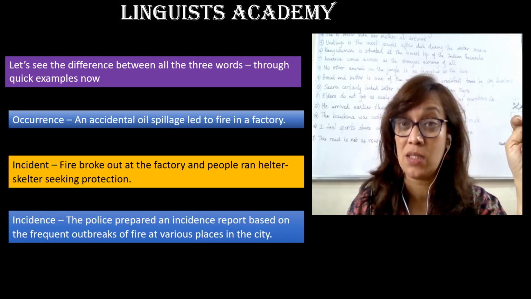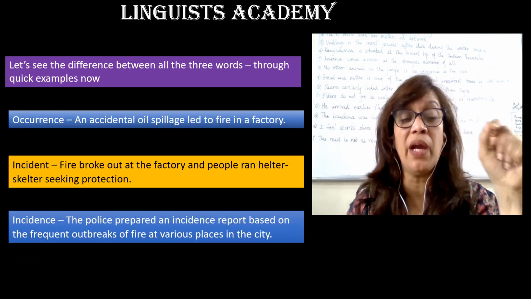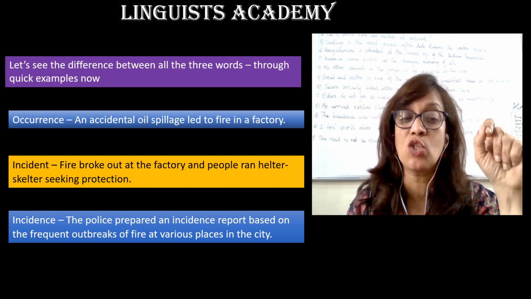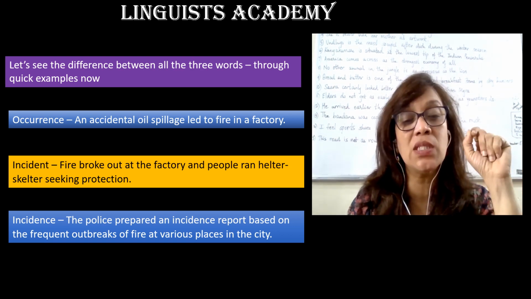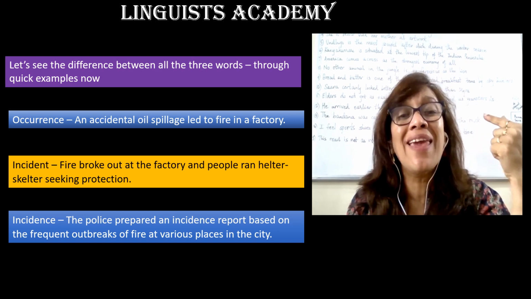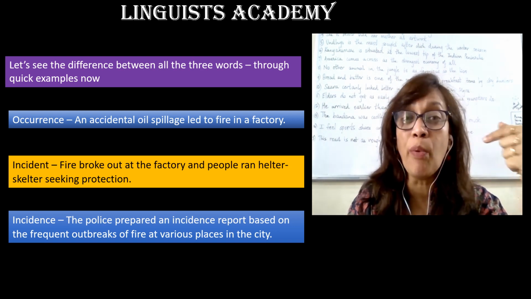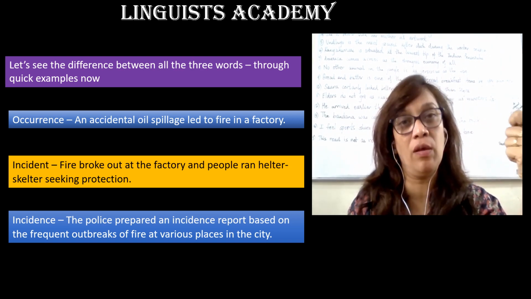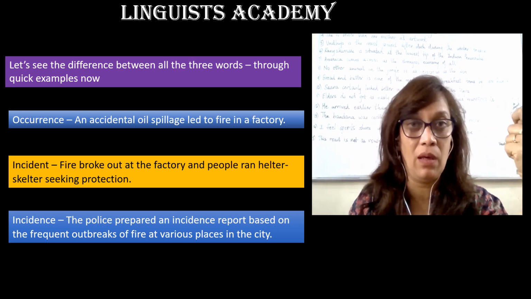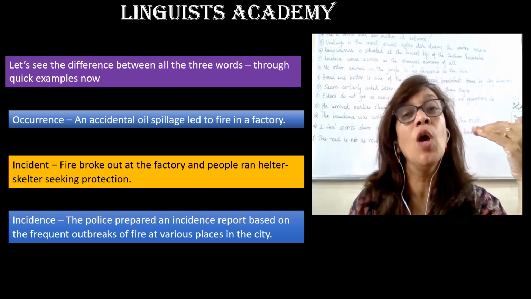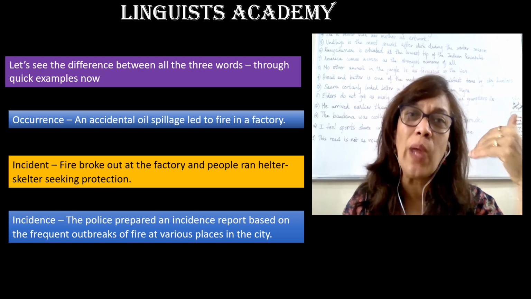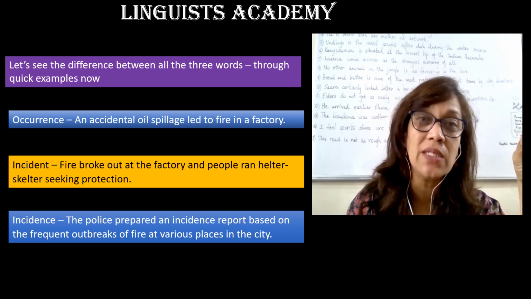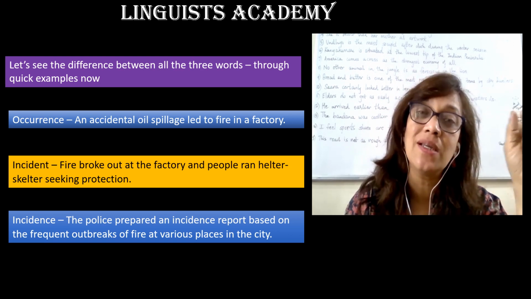An incidence. The police prepared an incidence report based on the frequent outbreaks of fire at various places in the city. When these fires kept happening, it was referred to as an incidence of fire repeatedly happening. These examples will show you the clear difference between when some event can be termed as an occurrence, when it could be termed as an incident, and when it could be termed as an incidence.